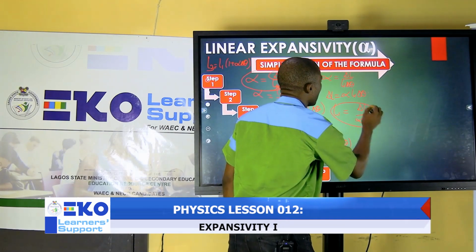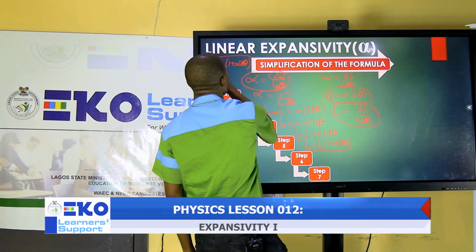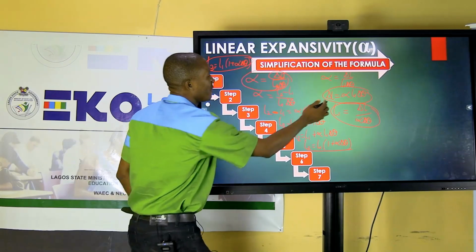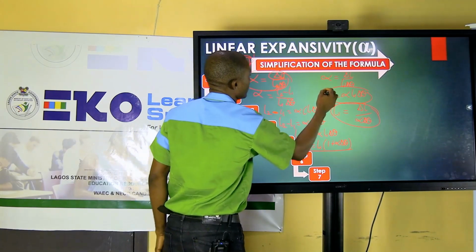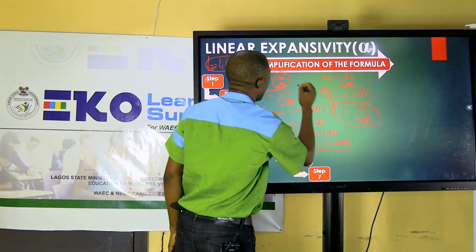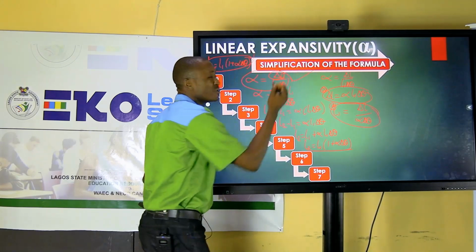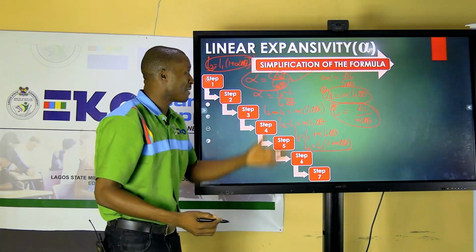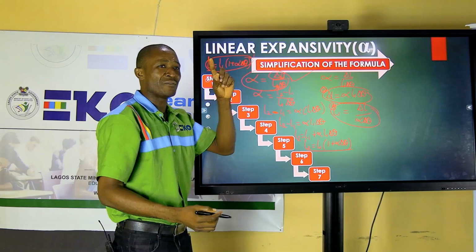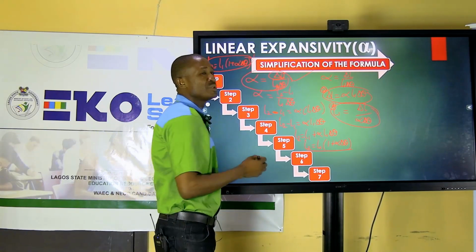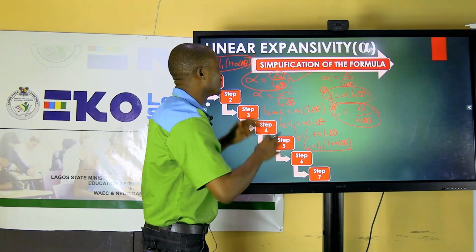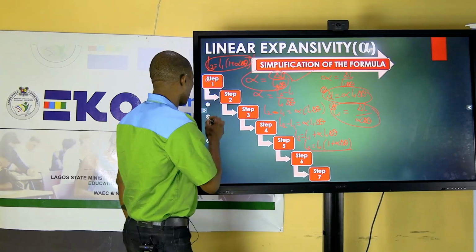So you can use this formula, you can also use this formula. But all of these three, 1, 2, and 3, all emanated from this one. So you don't need to cram all the formulas. Just know the definition, be able to produce this formula, then you can make use of it to solve any problem.